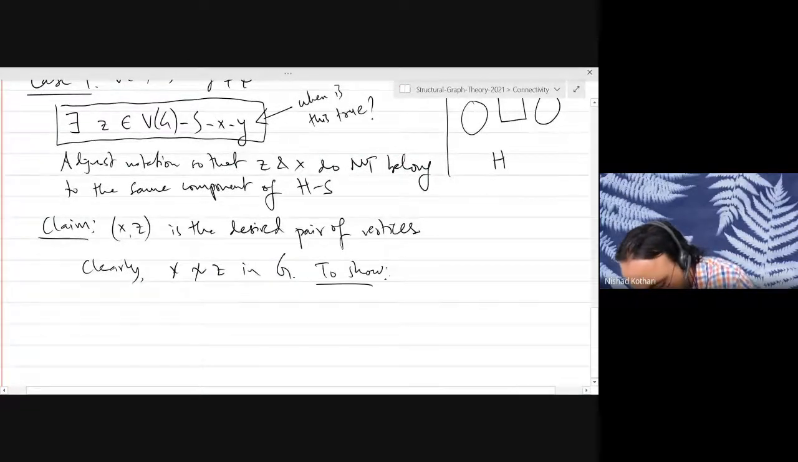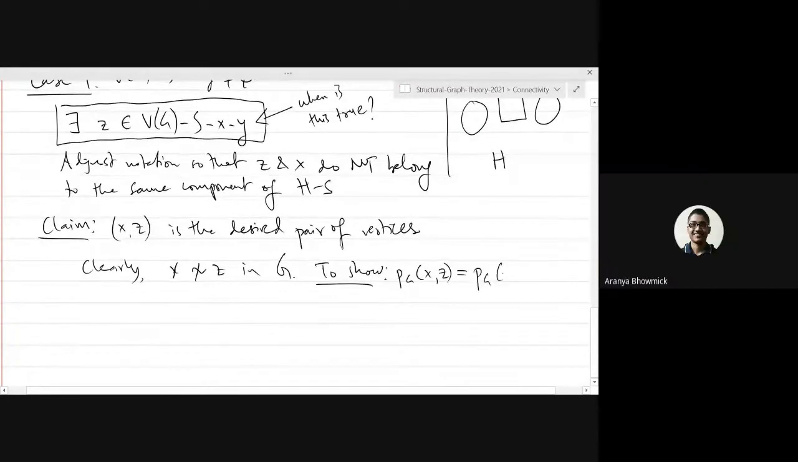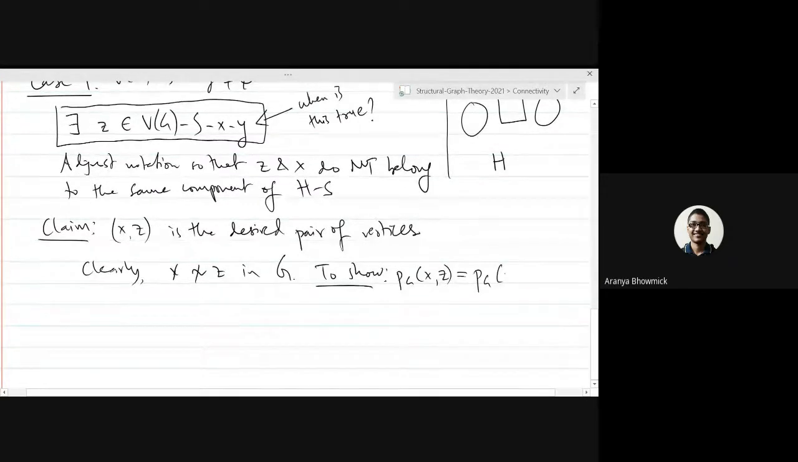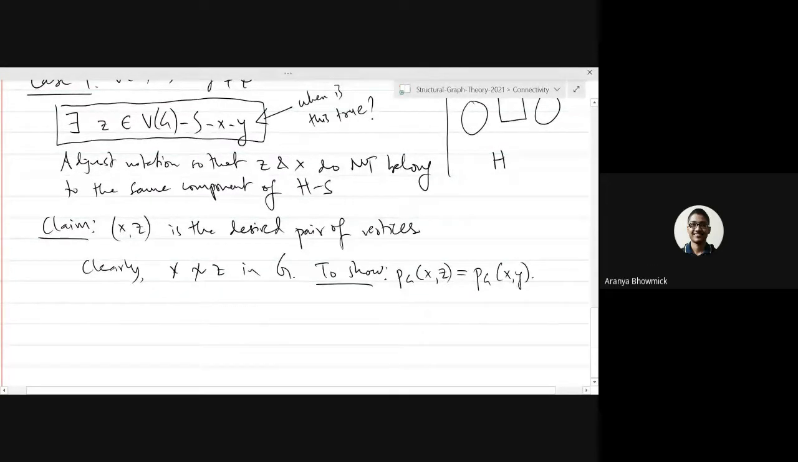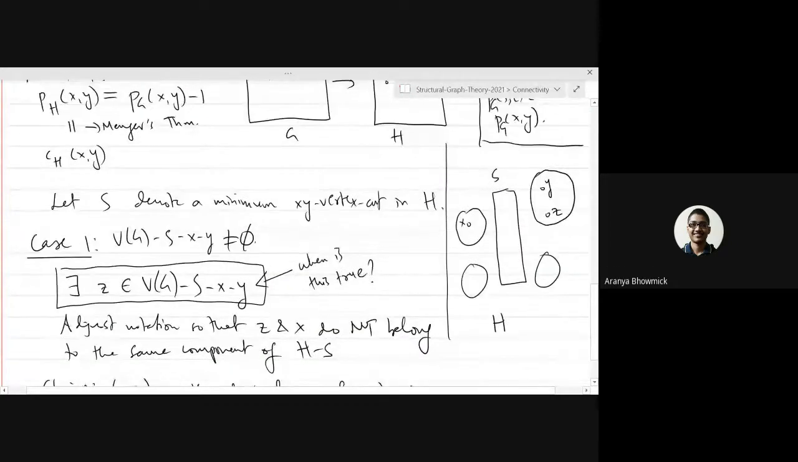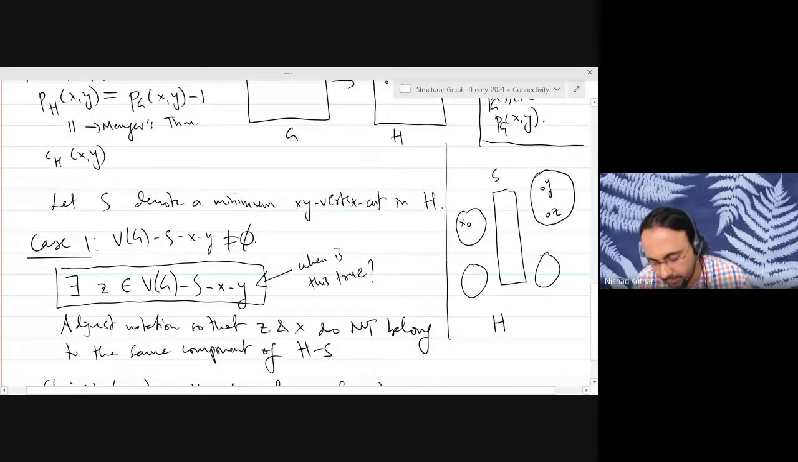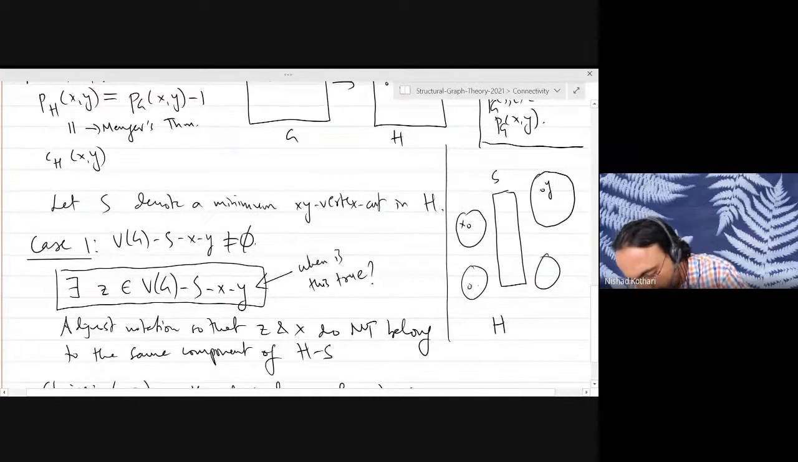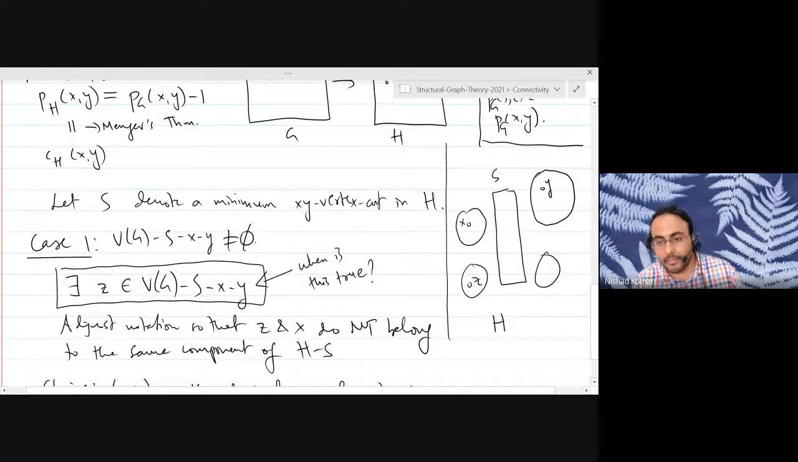the number of paths in G between X and Z is exactly equal to the number of paths between... But sir, I have a question. What happens if Z belongs to a component of H minus S, which is neither the component of X nor the component of Y? It does not matter. So this drawing is not representative. This drawing could very well be like this.